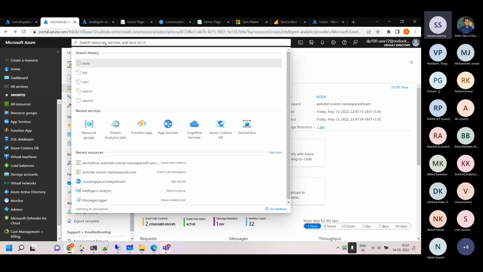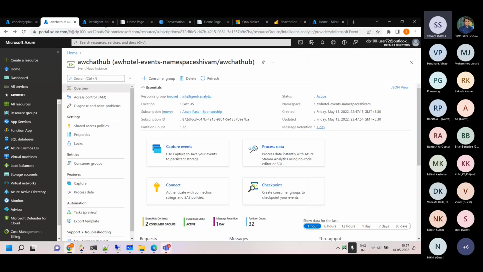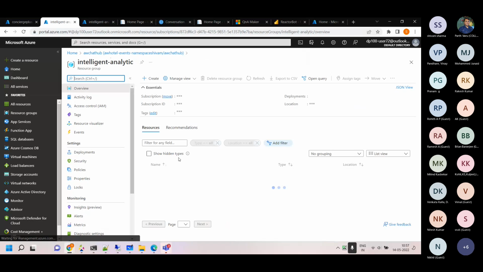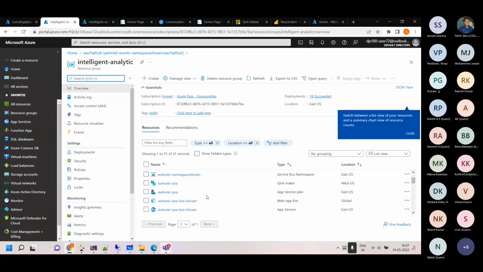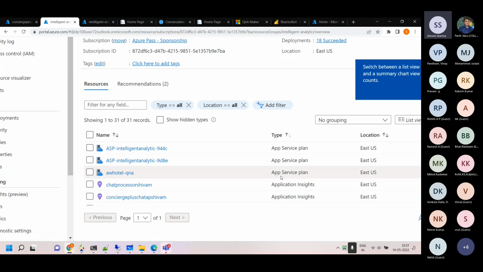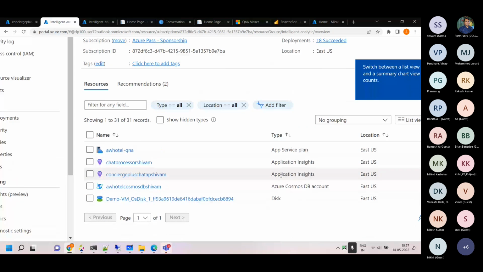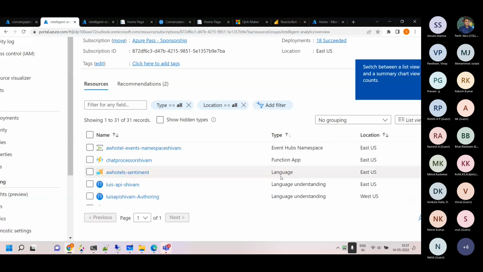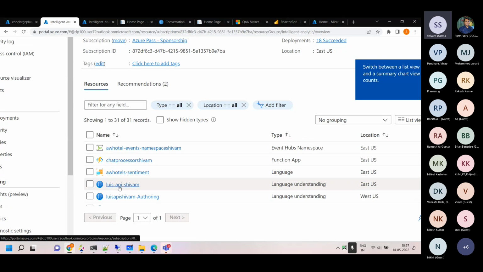In Azure, in my resource group, you will see this Lewis API.